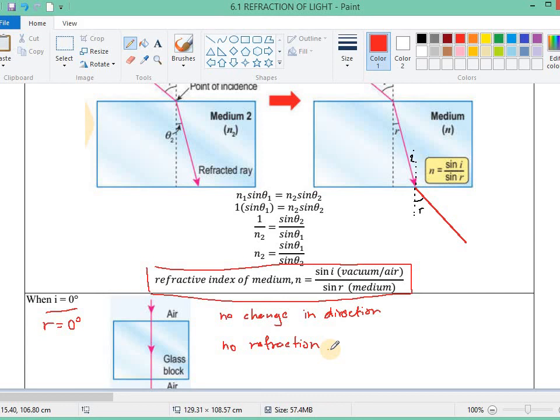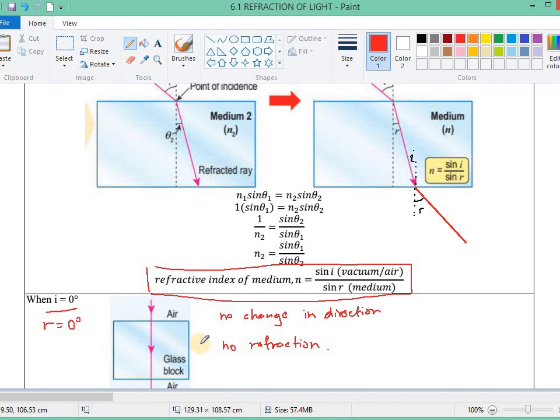Does the speed of the wave change when going from air into a glass block and back to air? Yes, the speed changes. When the light goes from air into the glass block, the speed of light becomes slower. When it goes from the glass block back into the air, it becomes faster. The speed of light changed.